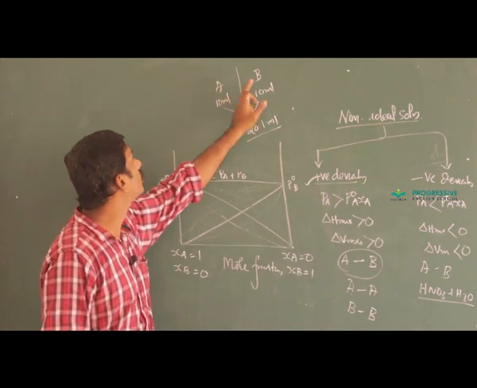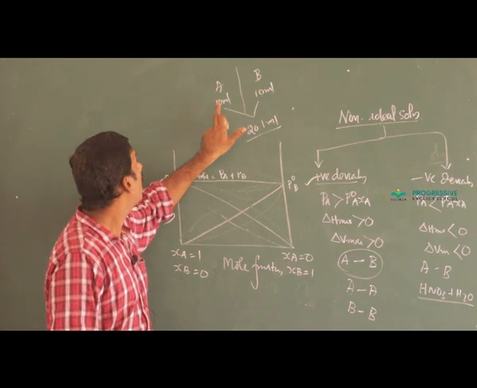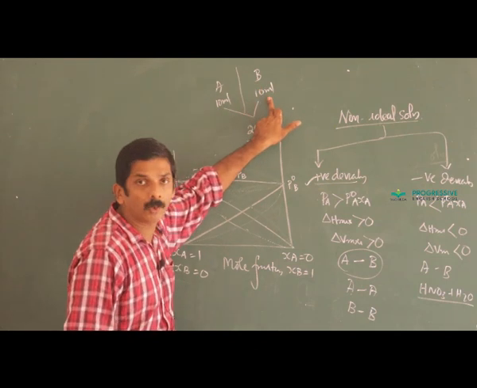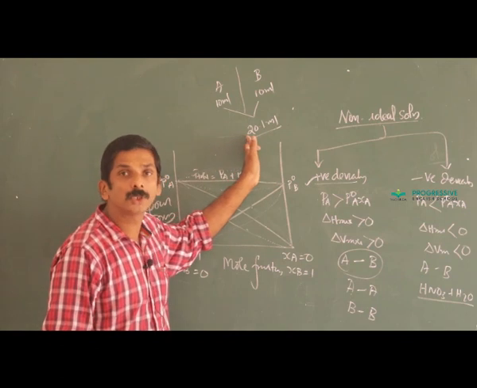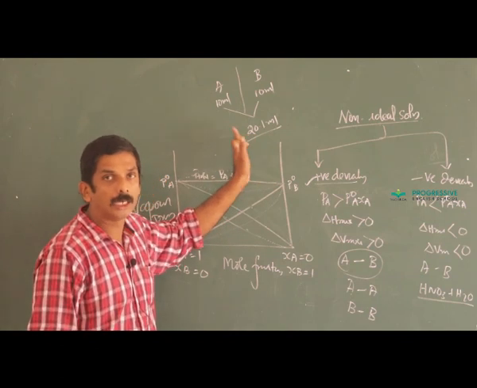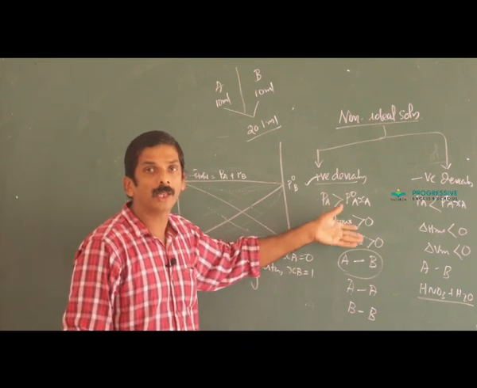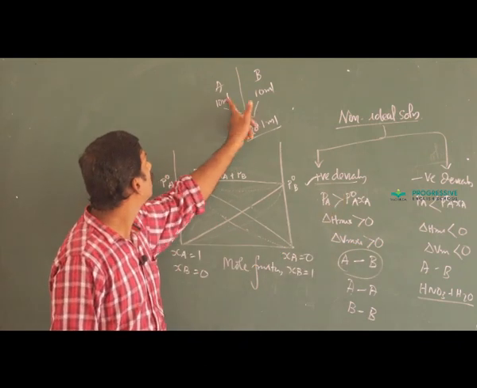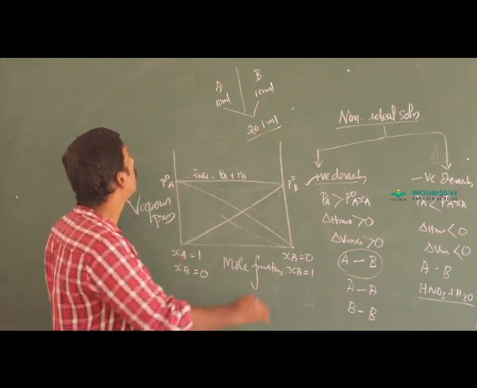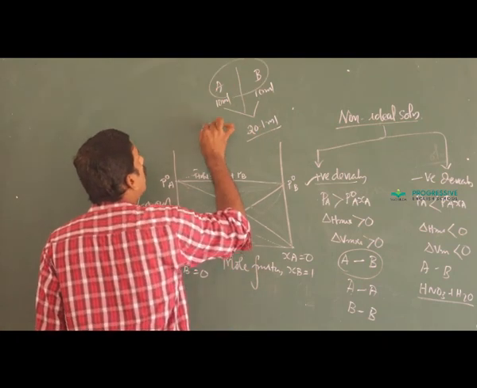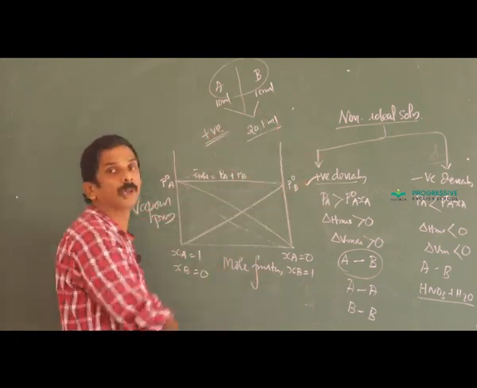Definitely, since delta V mixing is greater than 0, the volume is higher than that of the individual volumes, so definitely A and B exhibit a positive deviation.